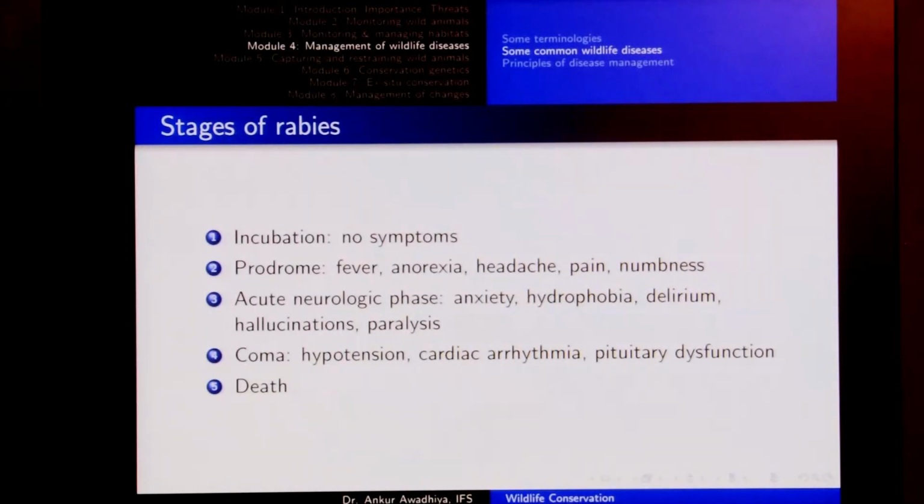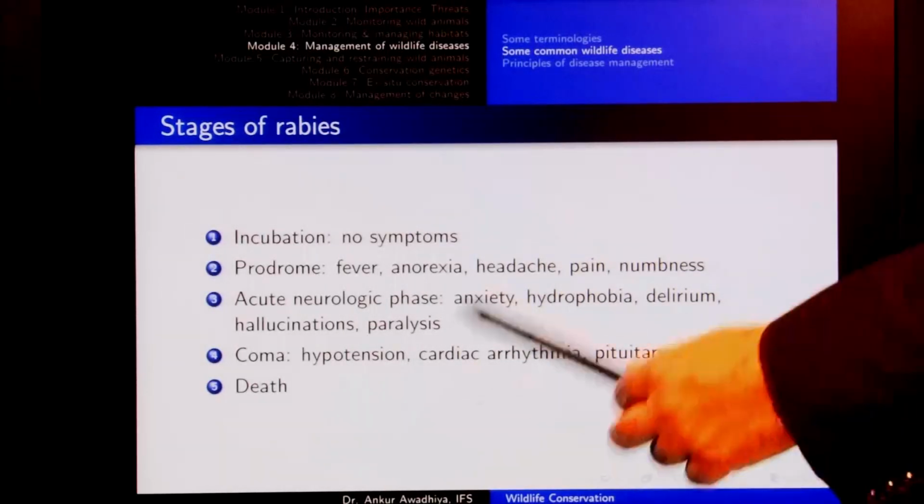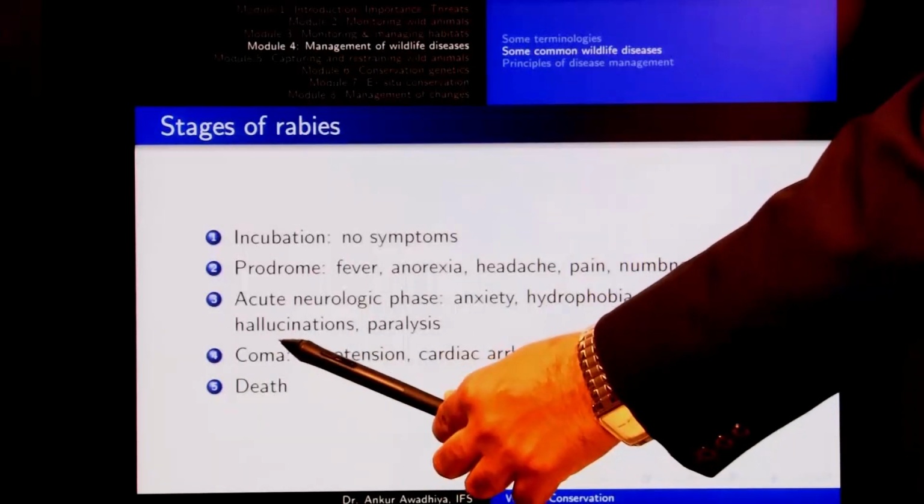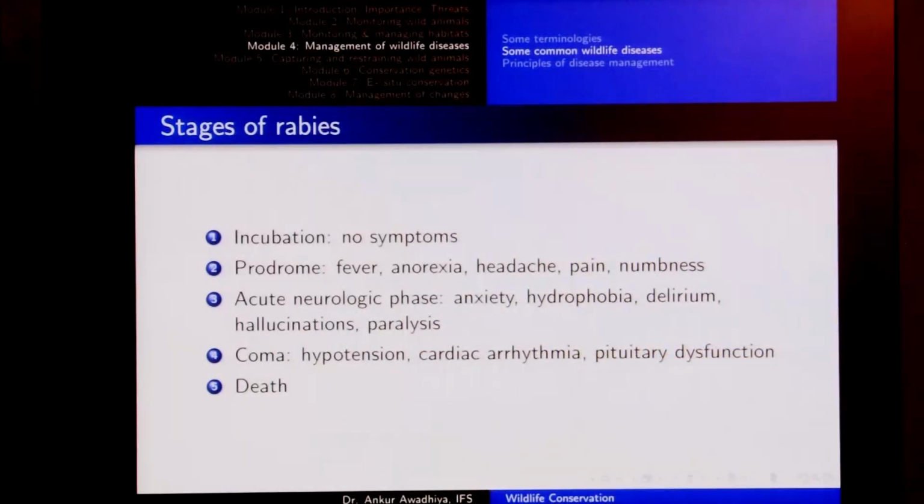Then after the prodrome stage, we would have the acute neurological phase. In this phase we are getting symptoms in the brain. The animal would show anxiety, hydrophobia, delirium, which is confusion, hallucinations, and it would also have paralysis. Once an animal has started showing these neurological symptoms, there is very little chance that we would be able to recover the animal, and in most cases we have to cull this animal to avoid the spread of this disease into the surroundings.